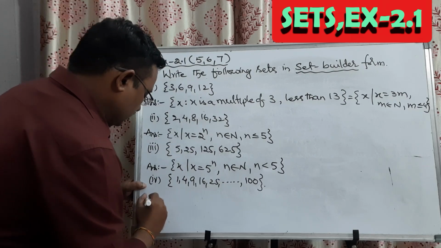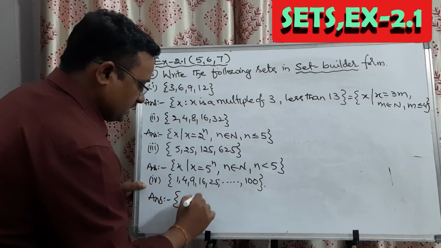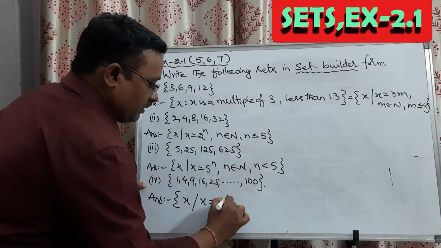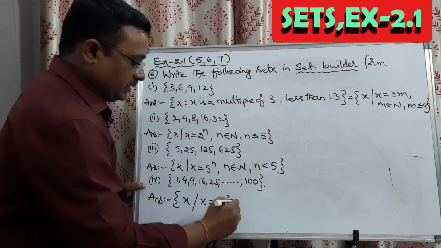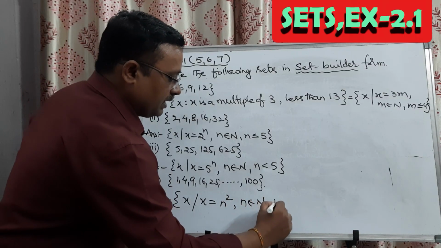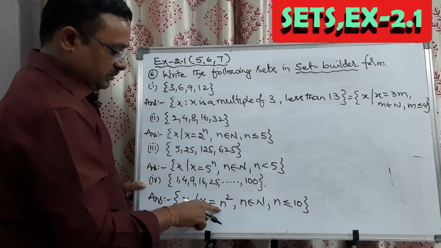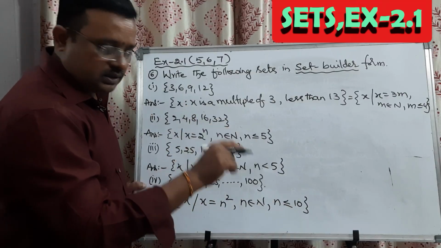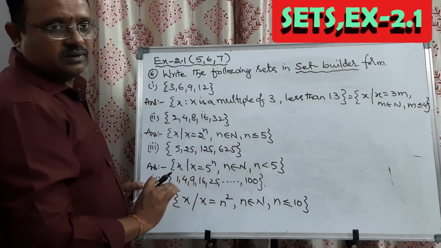So the answer is: the set of x such that x equals n power 2, n square. It is a square of different numbers. So who is that n? n is a natural number, n less than or equal to 10. 1 square, 2 square, 3 square up to 10 square we have to take, or n less than 11 also you can take. Different models. Okay, this ends.